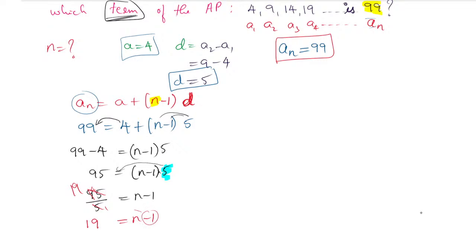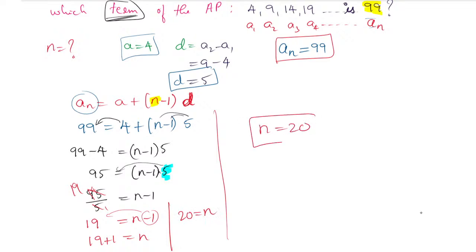So minus 1 again we will shift. It will become 19 plus 1 equals n value, and obviously 19 plus 1 is 20, so n equals 20. So our n value is nothing but 20. Yes, so we can write it down: 99 is the 20th term of the given AP.